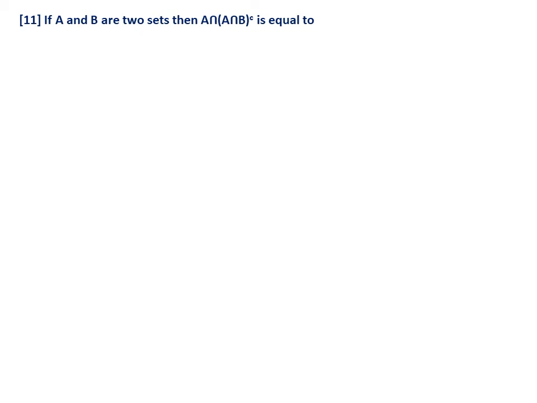Next question. If A and B are two sets, then the complement of A intersection B is equal to. So 4 options are given. In such cases, it is not easy to guess. Second, you need not take an example here, because it is based on a property. If you remember, the complement of A intersection B is equal to.